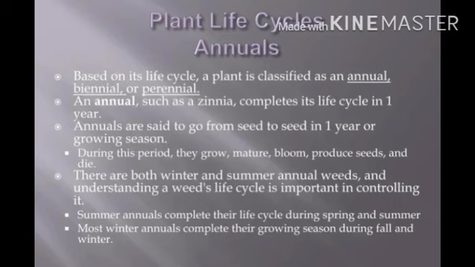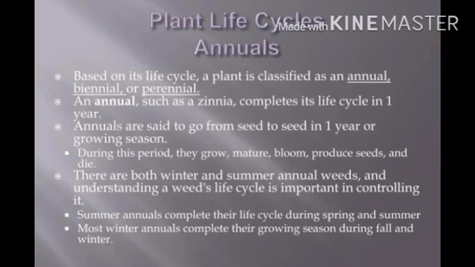An annual plant, such as wheat, paddy, mustard, moong, gram, etc., completes its life cycle in 1 year. Annuals are said to go from seed to seed in 1 year or growing season. During this period, they grow, mature, bloom, produce seed, and die.